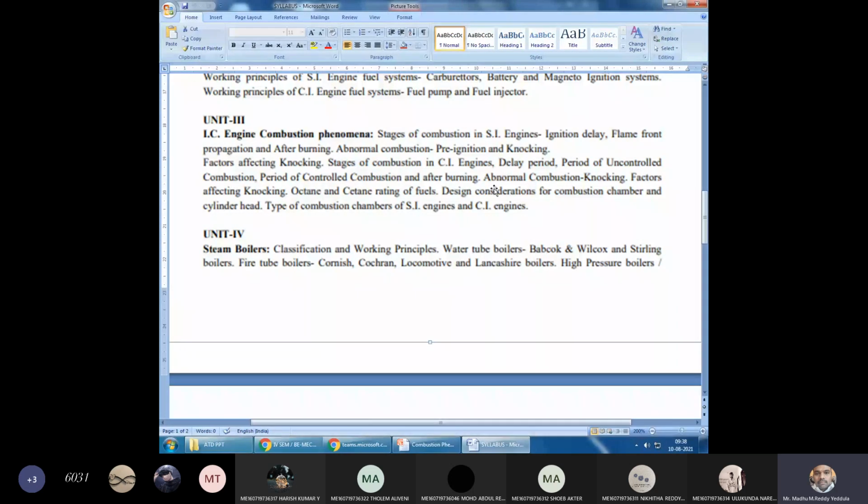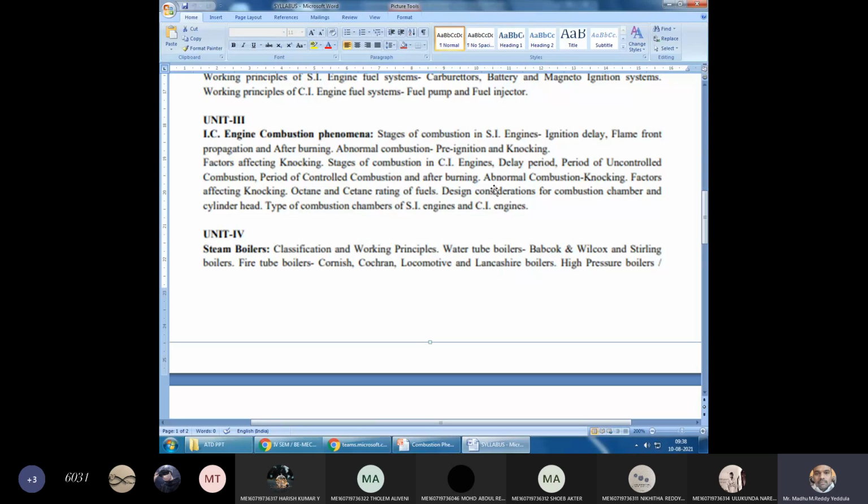Whereas in a diesel engine, during the return stroke of the piston, the air will be compressed to the self-ignition temperature or auto-ignition temperature of the diesel fuel. Therefore, before reaching the TDC, using the fuel injector through the fuel pump, the diesel fuel will be injected into the engine cylinder. The air present inside is already at the self-ignition temperature of the diesel, so the moment we inject the diesel fuel, the combustion automatically starts.